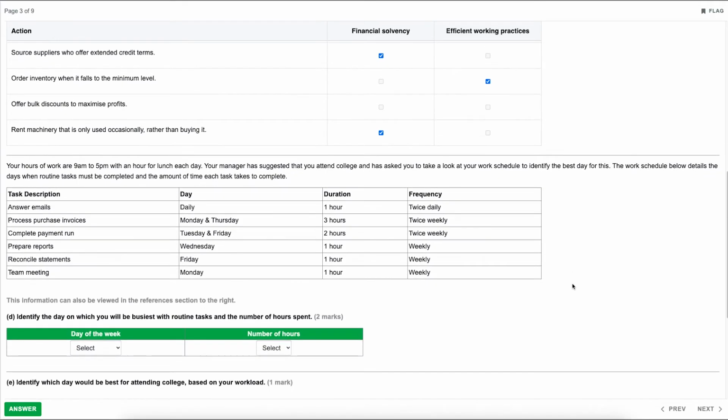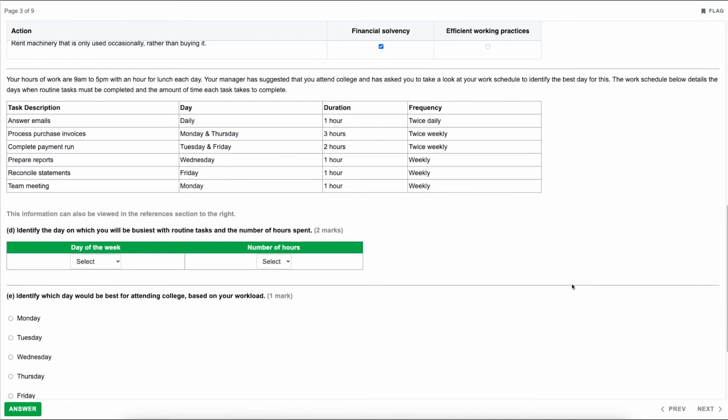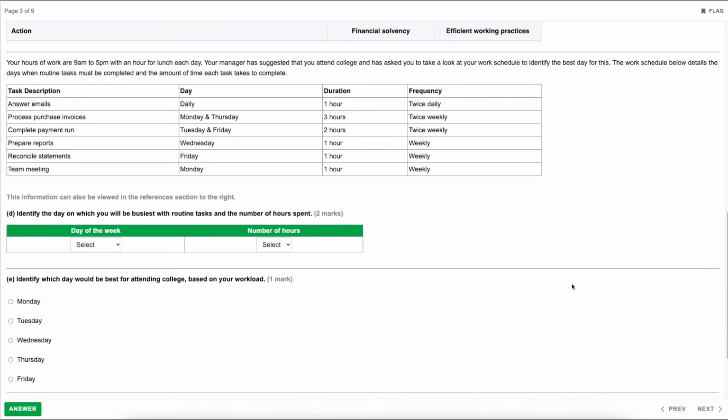Fantastic. So moving down then. So the next one states your hours of work are 9 AM to 5 PM with an hour for lunch each day. Your manager has suggested that you attend college and has asked you to take a look at your work schedule to identify the best day for this.